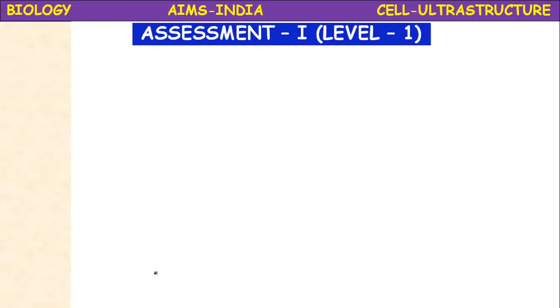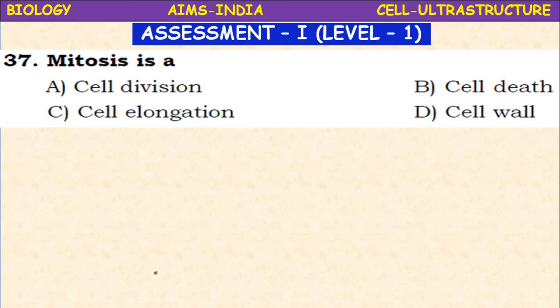Next, mitosis is a cell division, cell death, cell elongation, cell wall. It is a kind of cell division. It takes place in the somatic cells or vegetative cells. At the time of wound healing, mitosis occurs. So mitosis is a type of cell division.